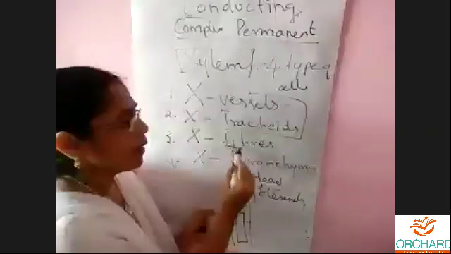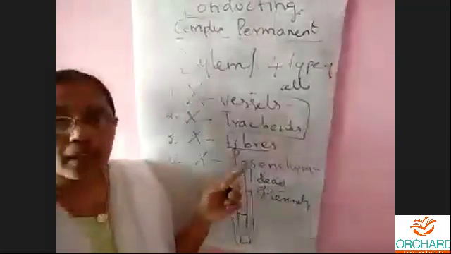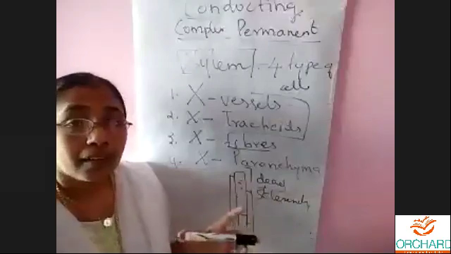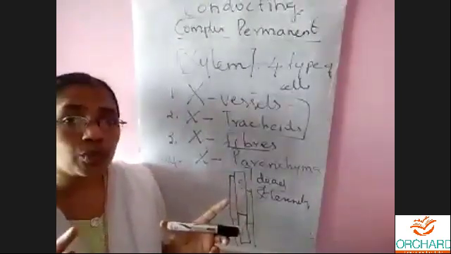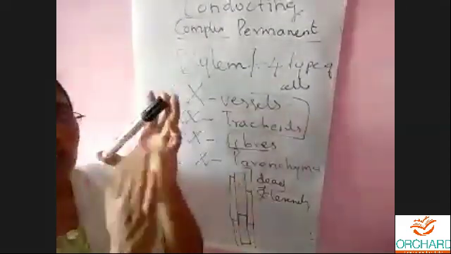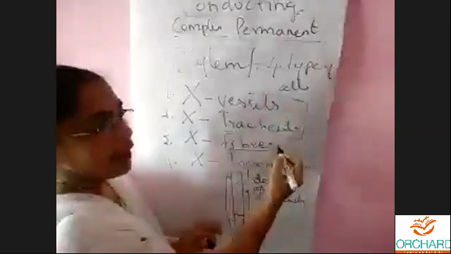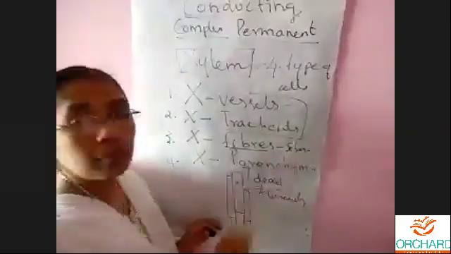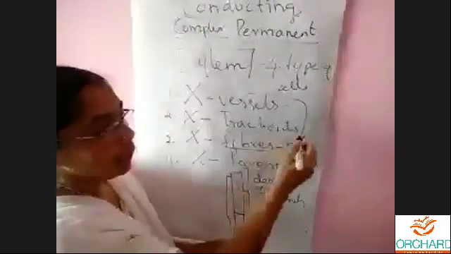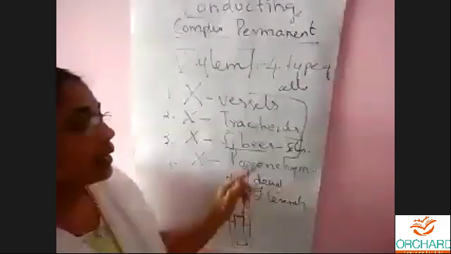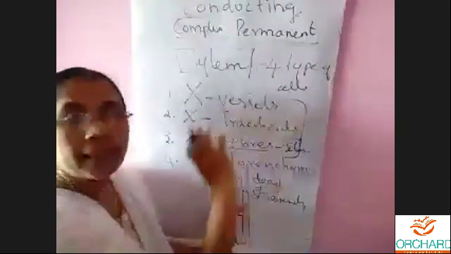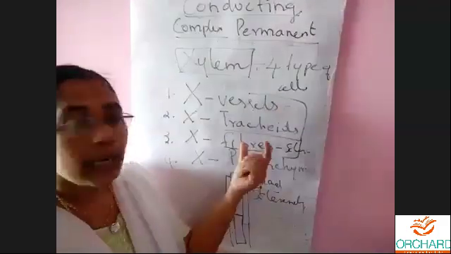And what about this fiber? Which type of cell do you come across fiber? We have seen three simple tissues, no? Under which you came across fiber? Yes, Niranjana, very good. Fiber is also the sclerenchyma. So in xylem, three types are made up of sclerenchyma: xylem vessels, xylem tracheids, xylem fibers. All are sclerenchyma cells, all are dead cells.